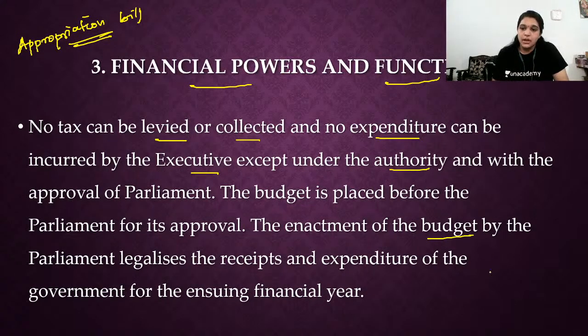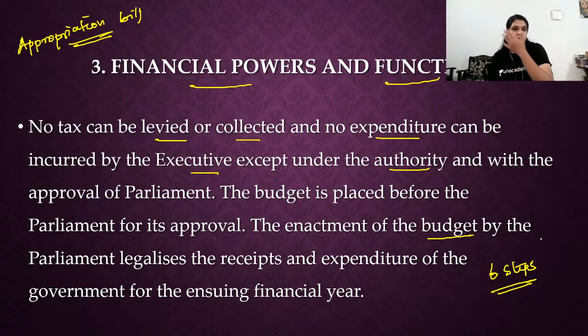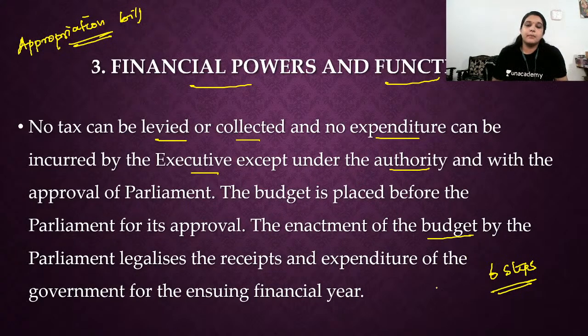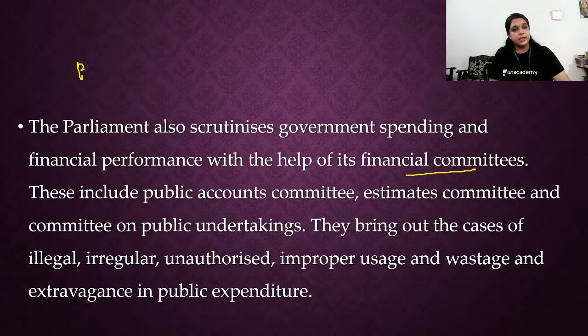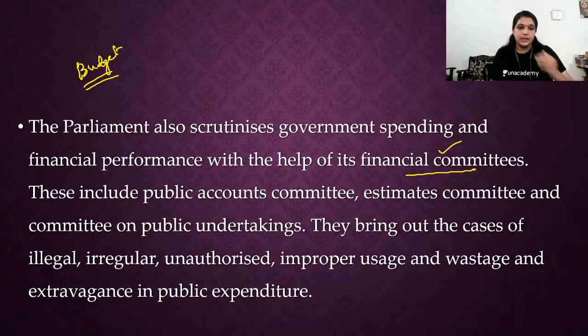And the enactment of budget. In yesterday's class, we saw the 6 steps to enact the budget. Every step is crucial. No single step is very simple. Every step is a method of checking whether the particular budget is genuine or not, whether the particular budget is effective or not for the people. Okay, yes. The parliament also scrutinizes government spending and financial performance with its financial committees. Budget is pre-spending. Now they are talking about the finance committees. This includes the Public Accounts Committee, Estimates Committee, and Committee on Public Undertakings.